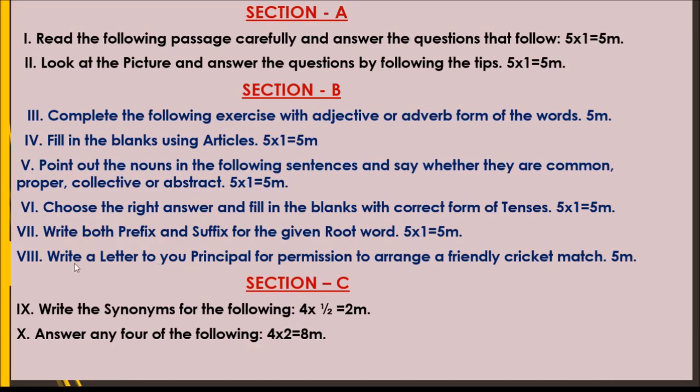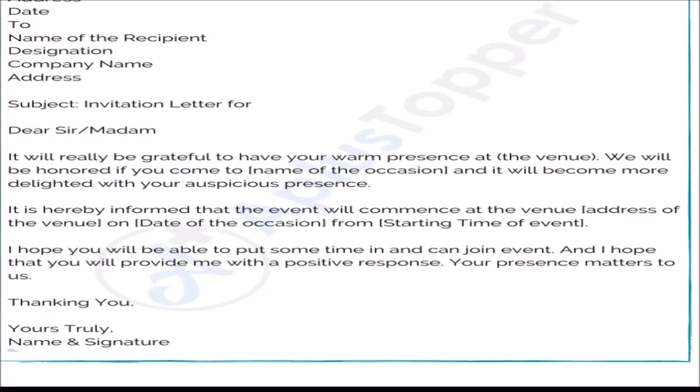Okay. Now coming to letter writing. Write a letter to your principal for permission to arrange a friendly cricket match. Children, we will give you a letter topic, and you have to write it like a formal letter. Let me explain about the formal letter first and how to present a letter. Children, a formal letter is written to a third person. Informal letters are written to our friendly people.